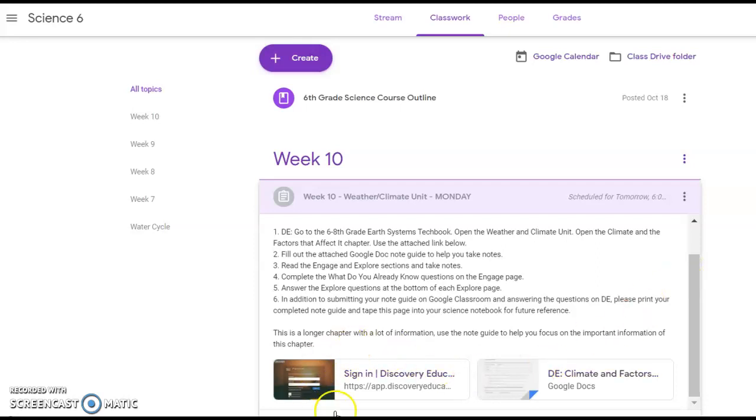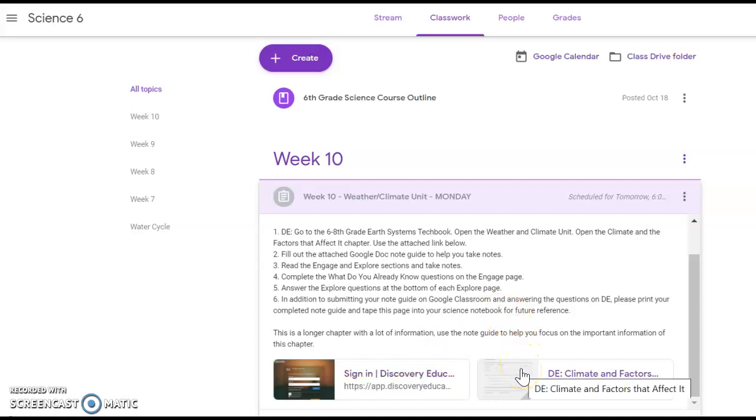So you are going to click on the very first link in Discovery Education. It will take you to the Climate and Factors That Affect It chapter. This is a pretty lengthy chapter. I would like you to read both the Engage and Explore sections.